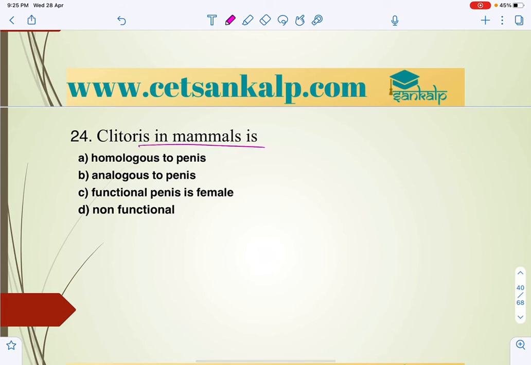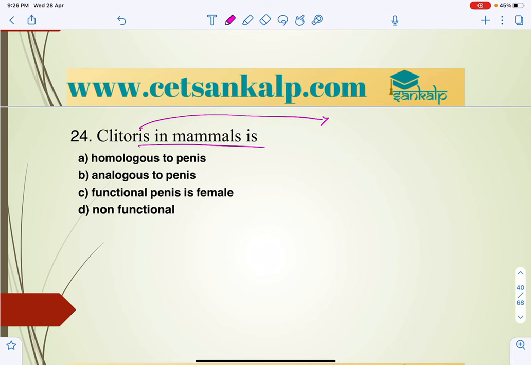The next question: clitoris in mammals is. Generally we have mentioned that the clitoris is external genitalia. In the female reproductive system, the clitoris is homologous to the penis. I've already mentioned that while explaining the structure of the female reproductive system. So the clitoris is external genitalia.